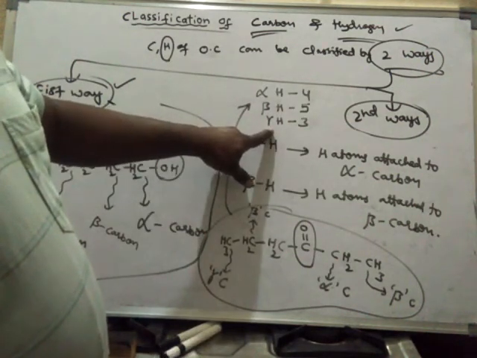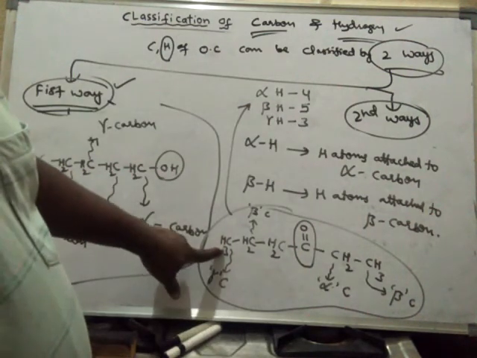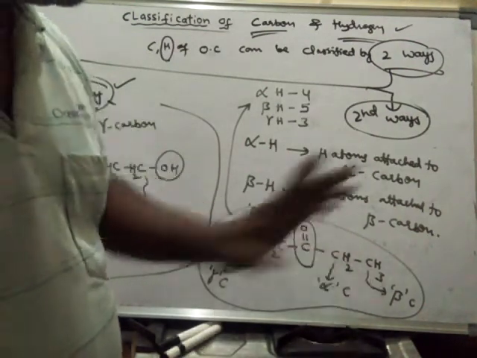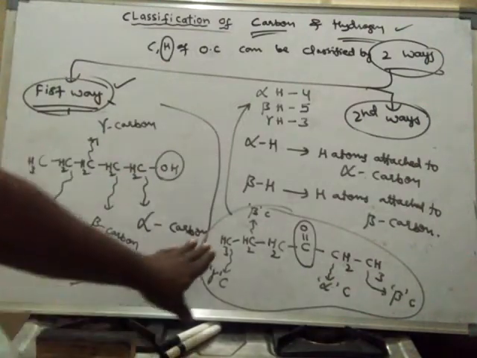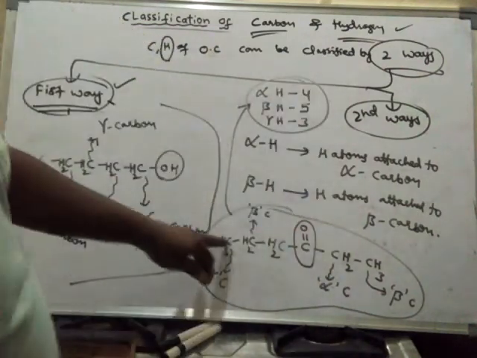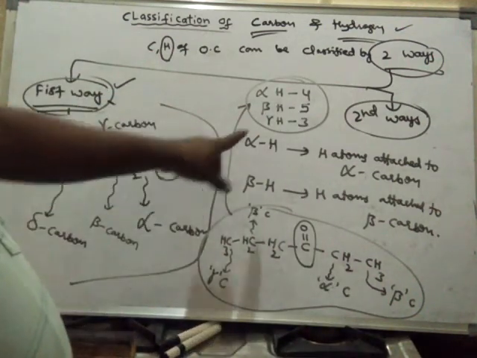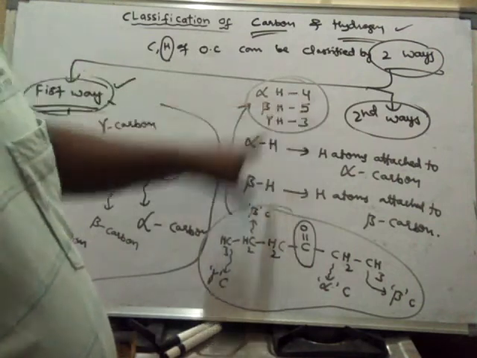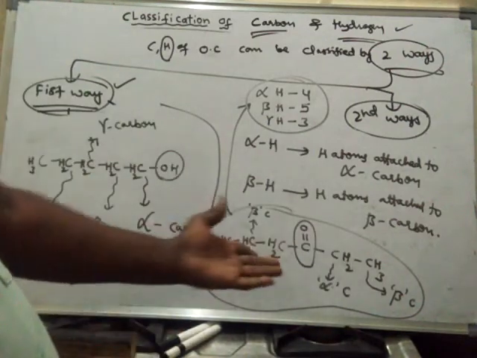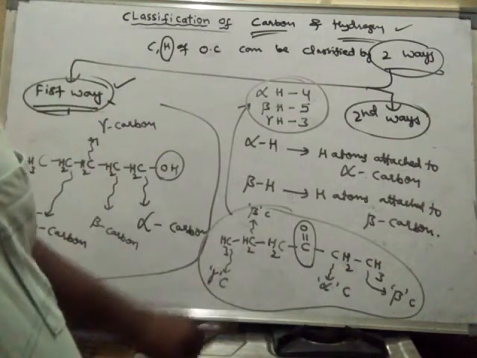Altogether how many hydrogens are there? 4 plus 5 plus 3. That means 9 plus 3, 12. Count: 1, 2, 3, 4, 5, 6, 7, 8, 9, 10, 11, 12. So all the hydrogens present in this compound are classified like this. There are 4 alpha hydrogens, 5 beta hydrogens, and 3 gamma hydrogens in this compound. How many carbons? 2 alpha carbons, 2 beta carbons, and 1 gamma carbon are present.